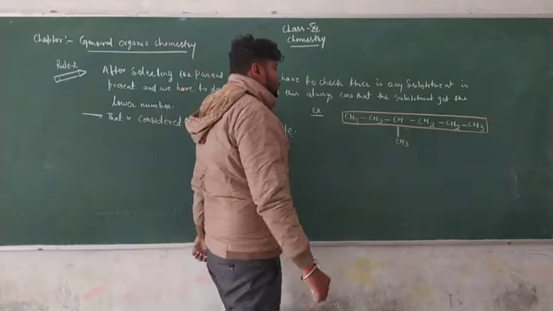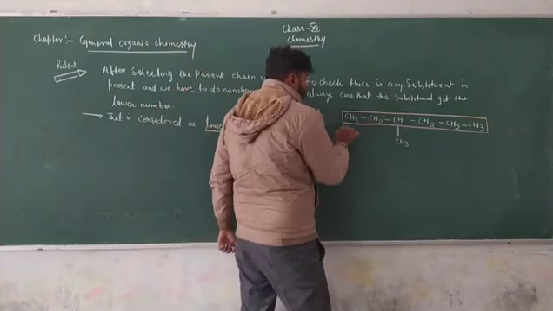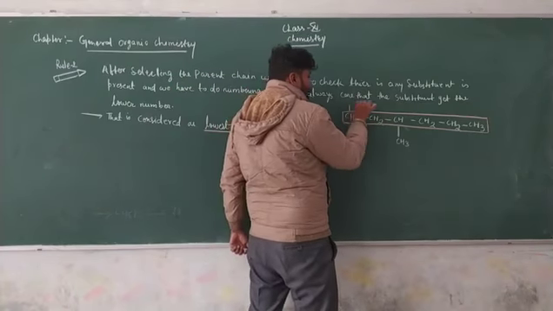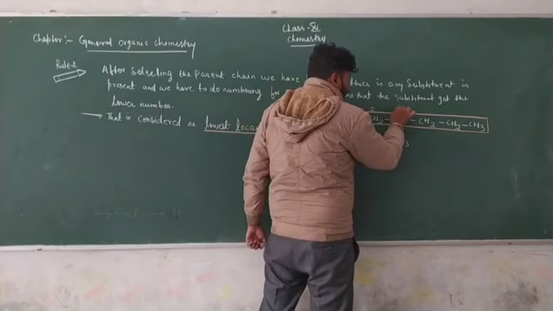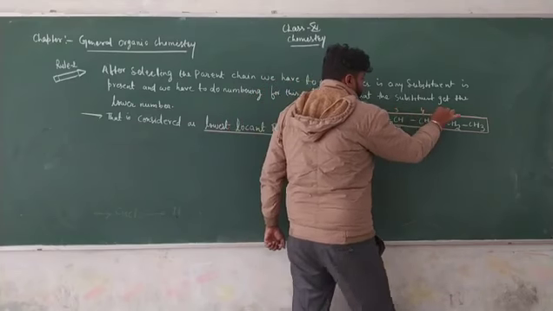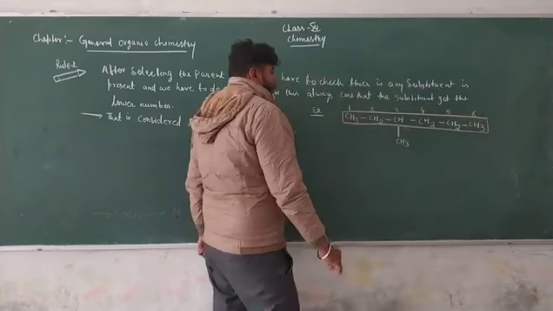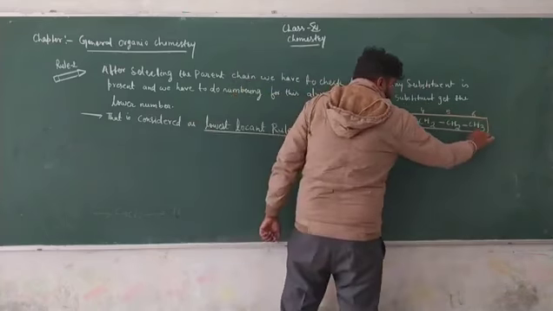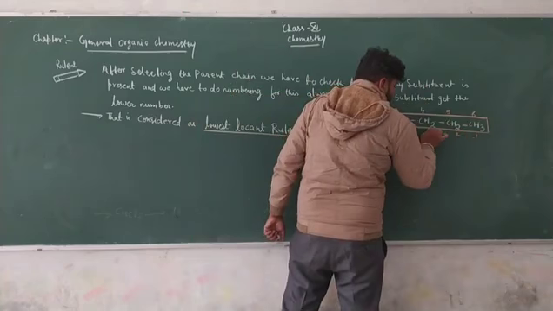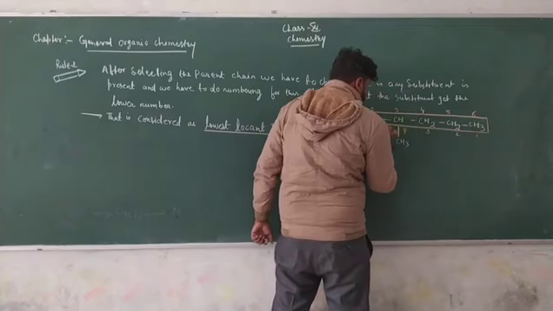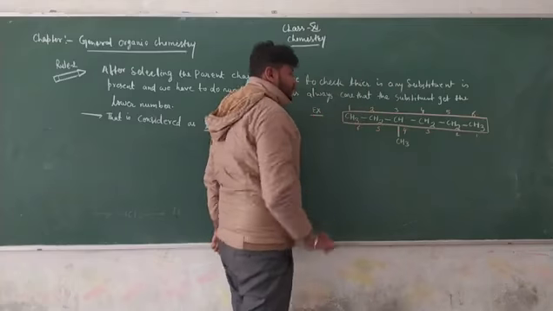We can number 1, 2, 3, 4, 5 and 6, or the other way, 1, 2, 3, 4, 5 and 6.